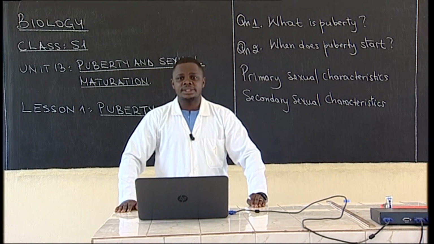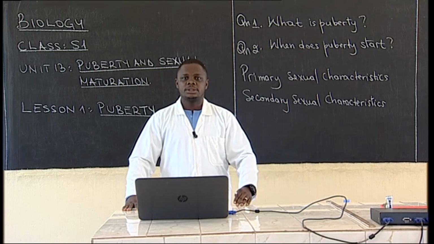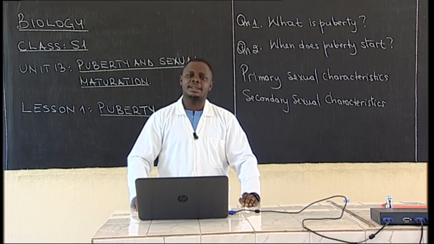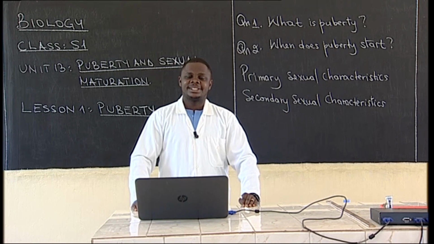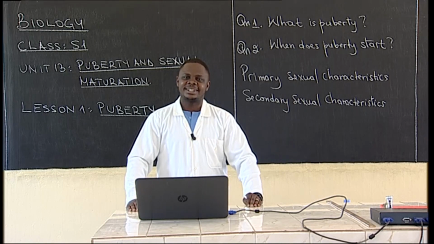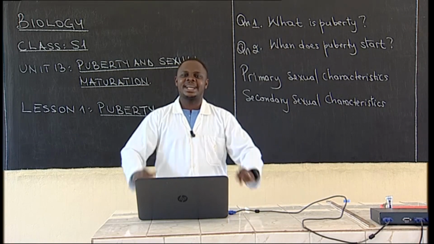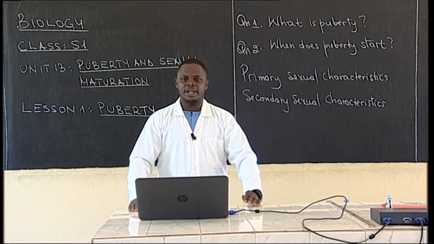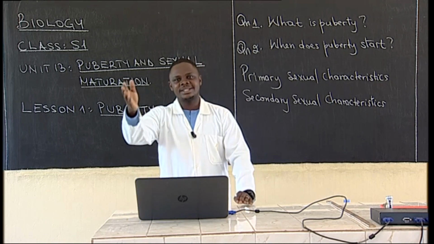Do you know those characteristics that can describe a man or a woman and they are present at birth? Which ones? Can you give an example? Let me give you an example. External sex organs, the genitalia. External sex organs are present at birth, and they tell us that this is a boy or this is a girl.